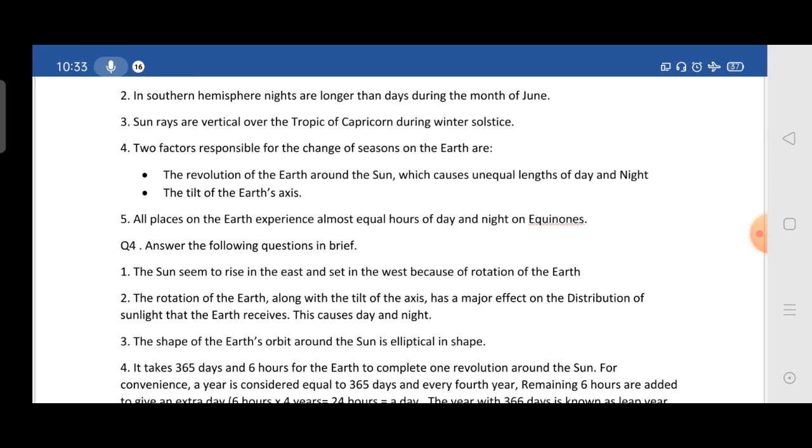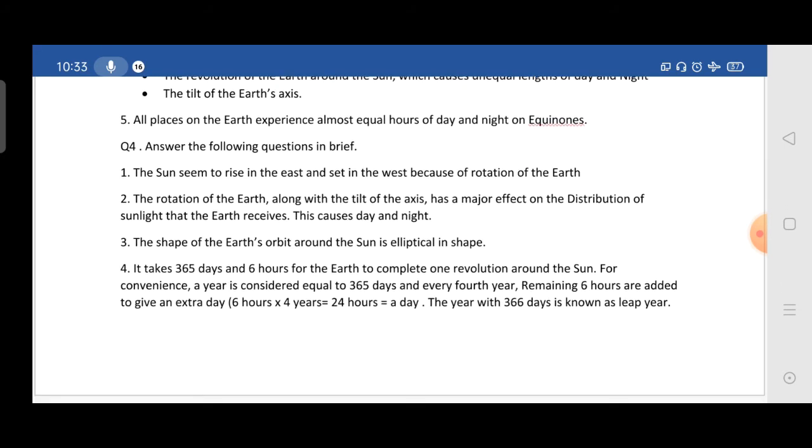Moving to answer the following questions in brief. The first one: why does the sun seem to rise in the east and set in the west? The sun is seen to rise in the east and set in the west only and only because of the rotation of the earth.